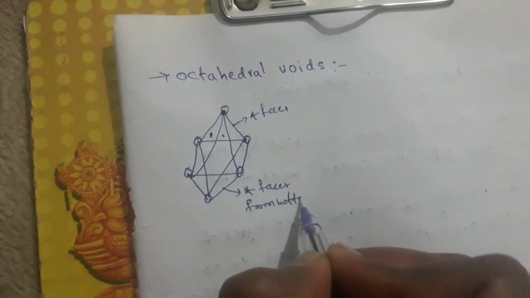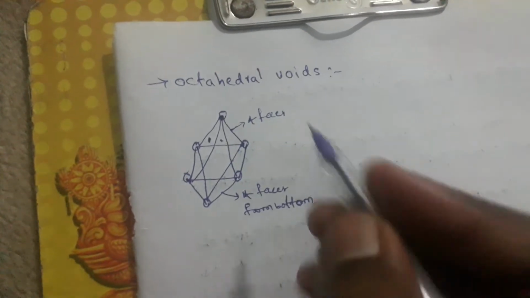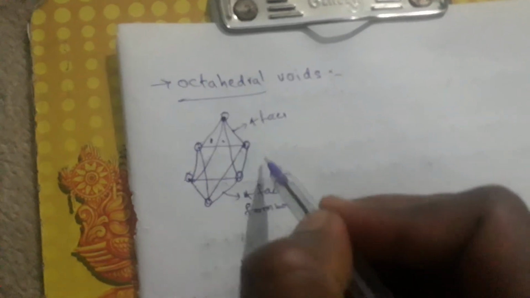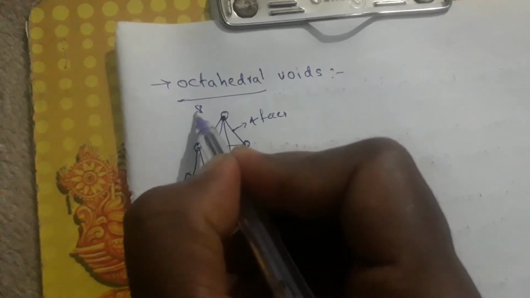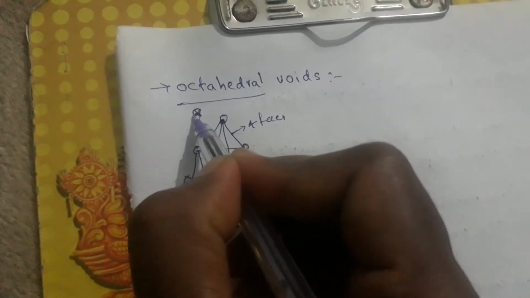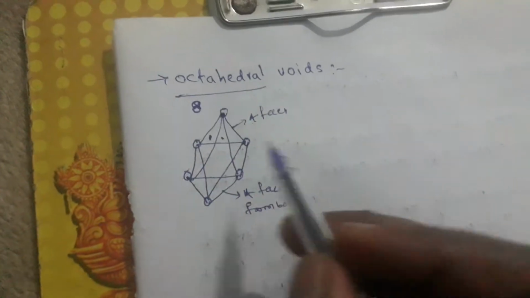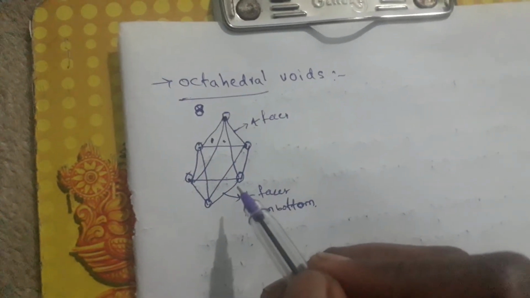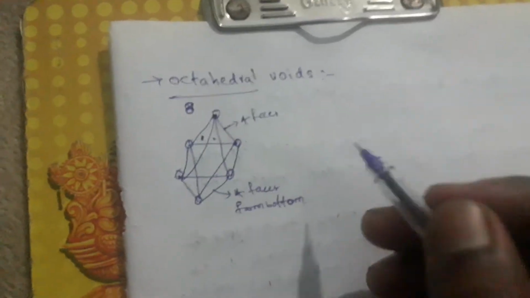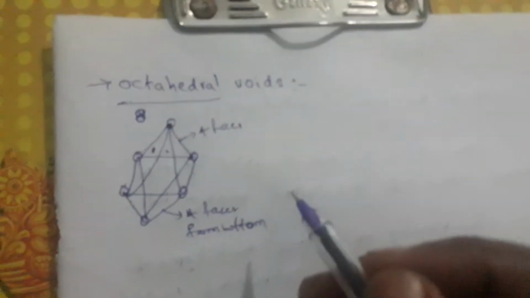So this will give you the octahedron. Octa means 8 hedrons, so 8 hedral faces will form. So we call it an octahedron. So 6 atoms will form an octahedron.